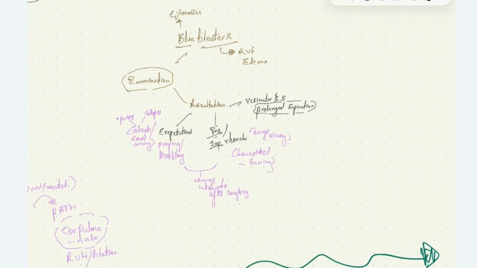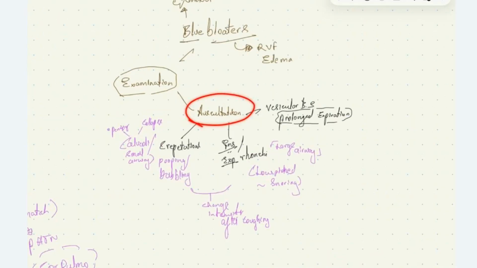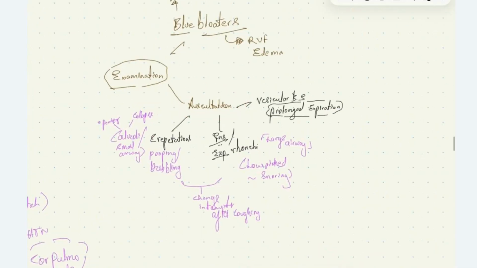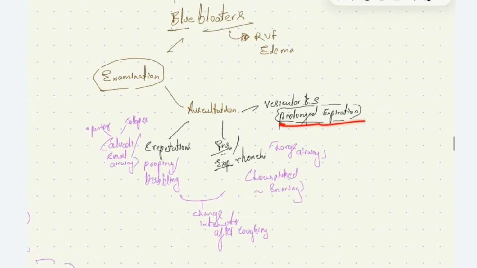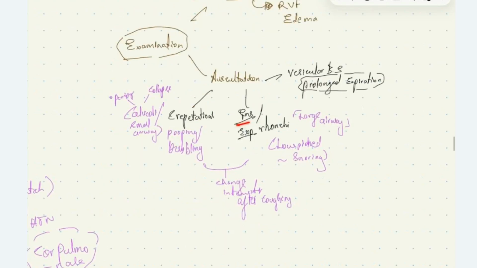On auscultation, nothing significant on inspection and percussion of RS. The findings on auscultation in chronic bronchitis: we see vesicular breath sounds with prolonged expiration due to obstruction of airflow. This finding is common for both chronic bronchitis and emphysema. In chronic bronchitis, we can hear inspiratory or expiratory rhonchi.